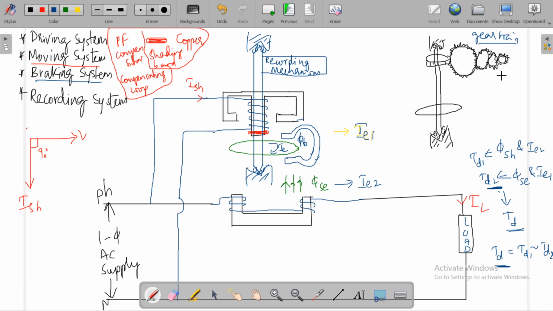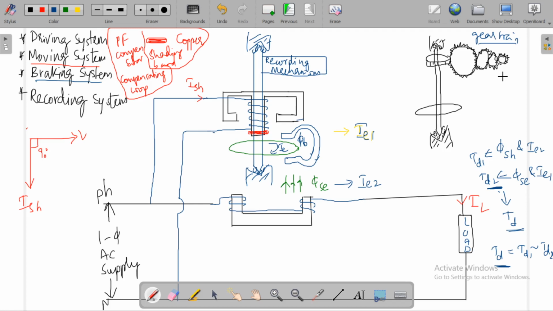So the energy meter integrates all the instantaneous power values over a period of time t, and gives the energy consumed by the load.